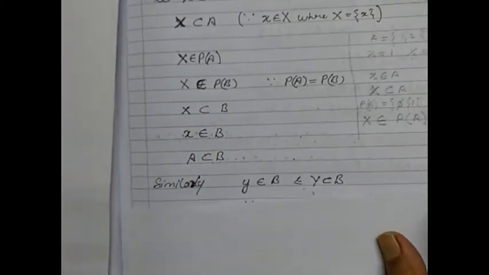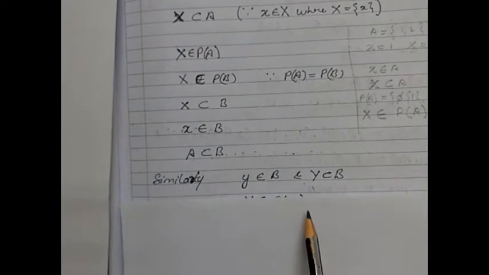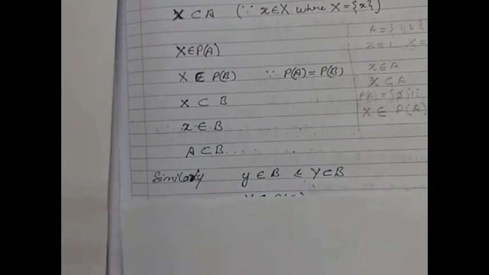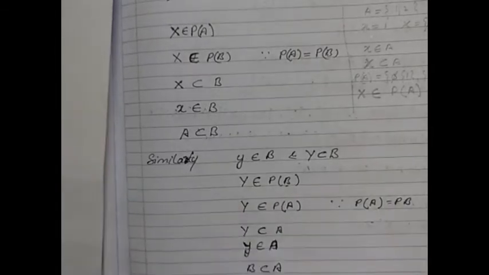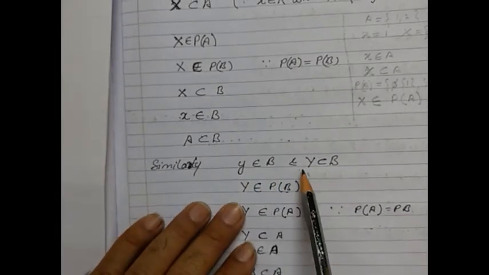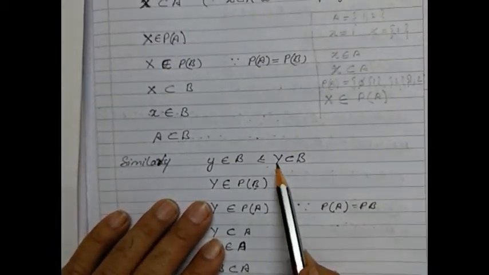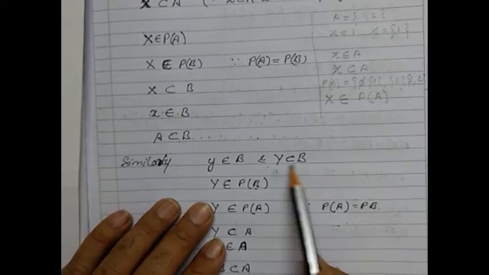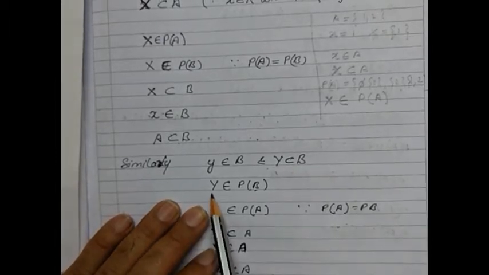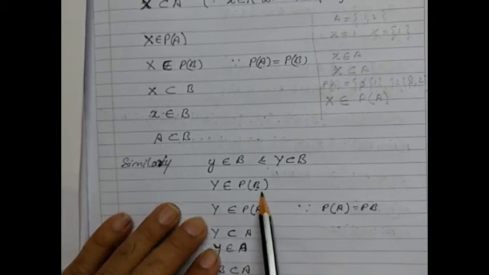Now similarly, we will prove that B is a subset of A. We take y as an element which belongs to B. Then capital Y we take as a set, Y is a subset of B. When set Y is a subset of B, then set Y belongs to the power set of B, isn't it?